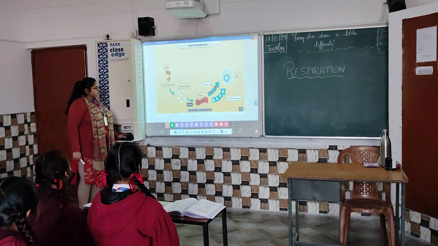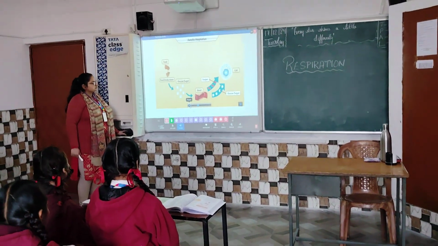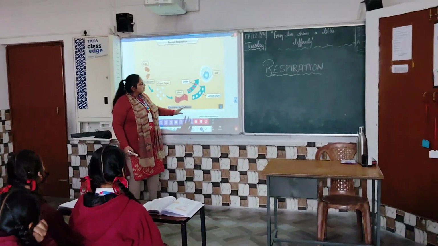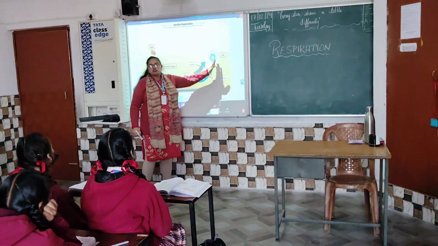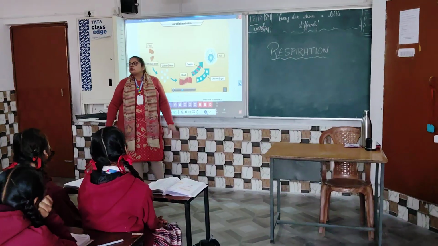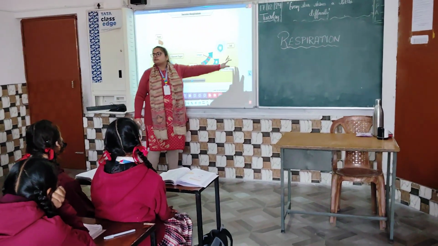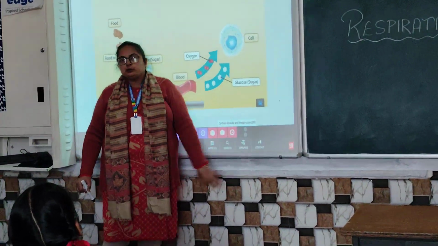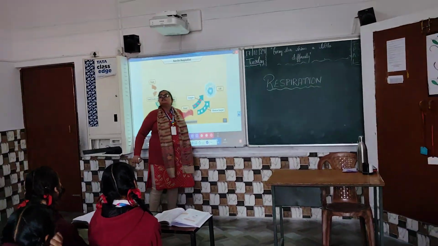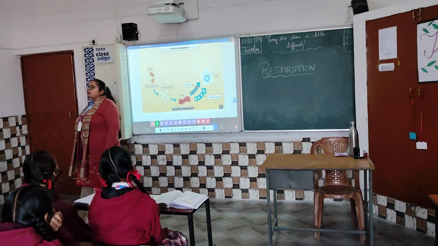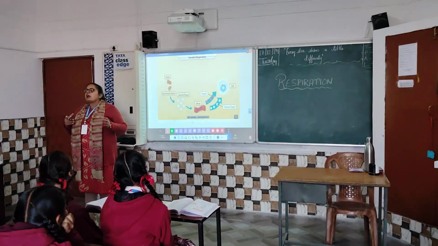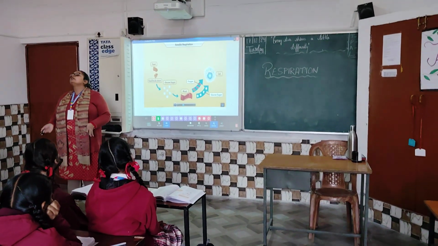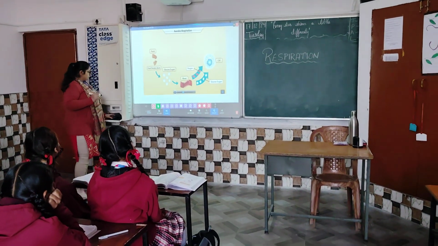Oxygen is transported by the blood to the cells in the body. Now you can see here, through the bloodstream glucose is also passing and it does reach the cell, and through the bloodstream oxygen also gets into the cell. Both oxygen and glucose molecules will reach the cell, and inside the cell, what are the different processes that will occur to break down glucose and release energy? This is called respiration, right?